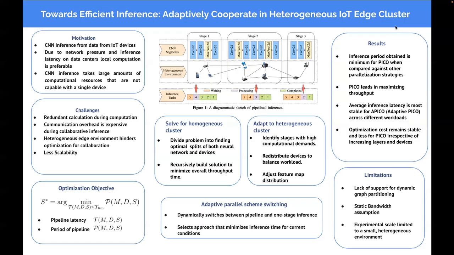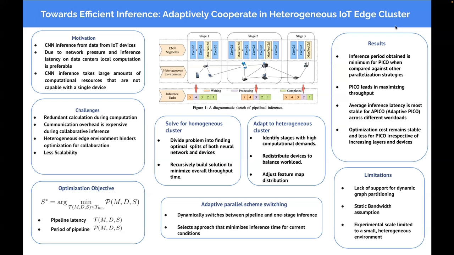Now, the paper formulates a solution called Pico. Pico starts with a homogeneous cluster. The first stage in solving the problem is a dynamic programming solution. The algorithm considers all available devices as homogeneous. It divides the problem into finding optimal splits of both the neural network and the device allocation, and it recursively builds solutions to minimize overall throughput time.